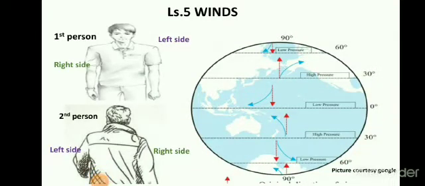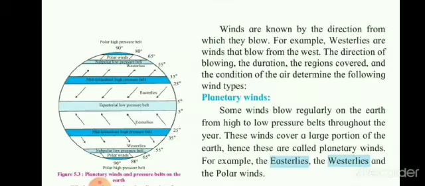Hello students, let us continue our chapter Winds. In the previous chapter, we have seen in the northern hemisphere, winds get deflected towards the right of their original direction, whereas in the southern hemisphere, they get deflected towards the left of their original direction. And this happens due to rotation of the earth from west to east. Now let us see what are planetary winds.